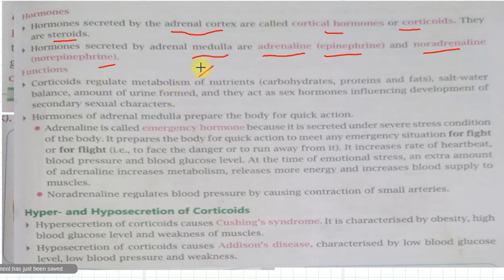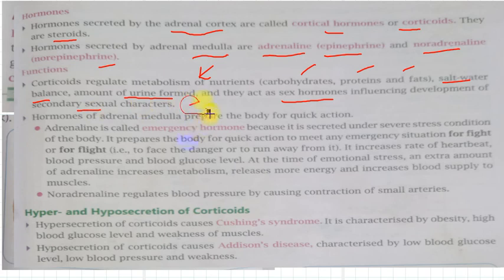The corticoids secreted by the adrenal cortex regulate the metabolism of the nutrients, like carbohydrates, proteins, fats. They maintain our salt water balance. The amount of urine formed in our body is also regulated by them, and they also act as sex hormones, influencing development of secondary sexual characters in our body.